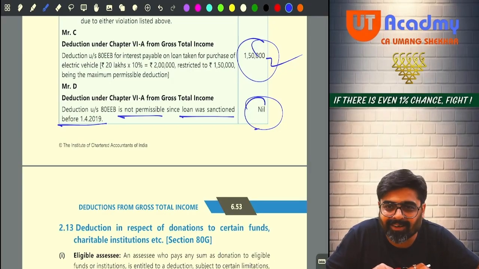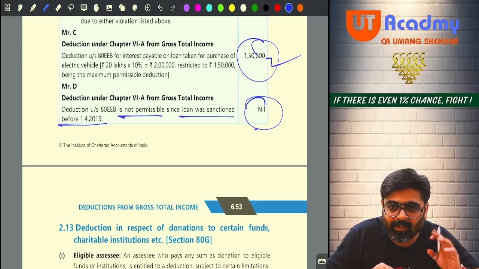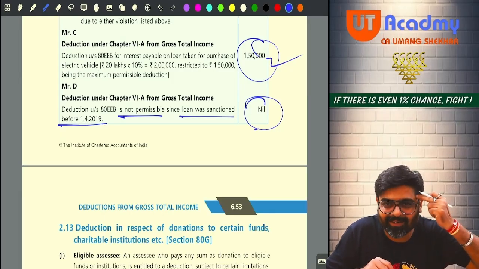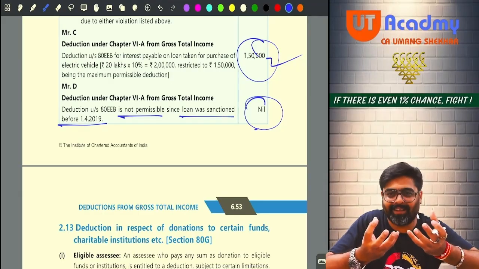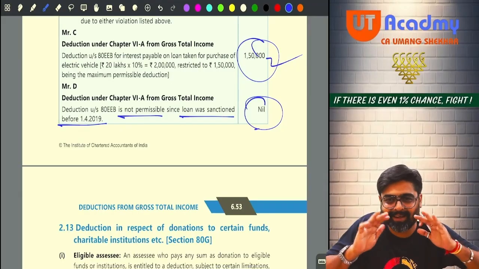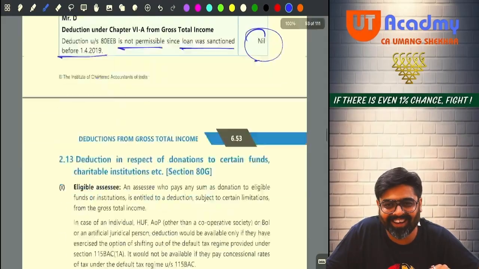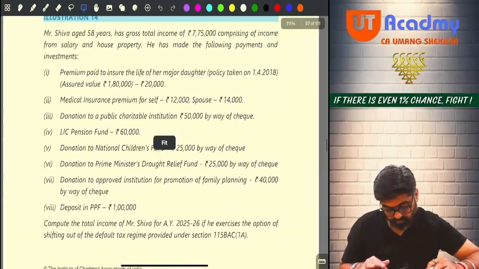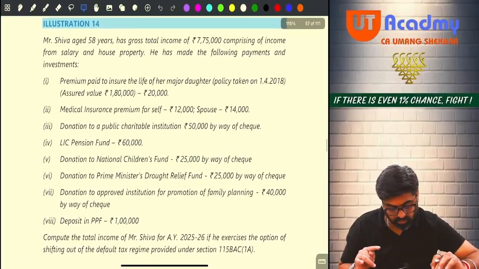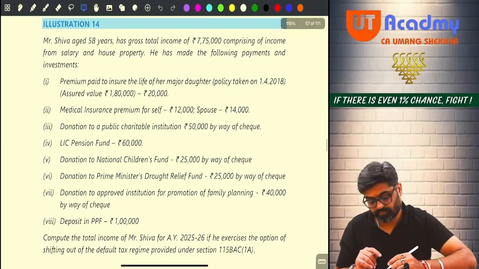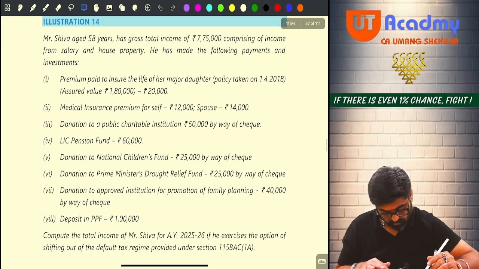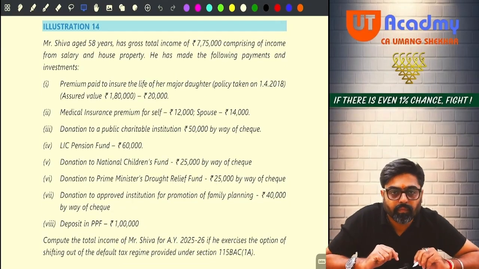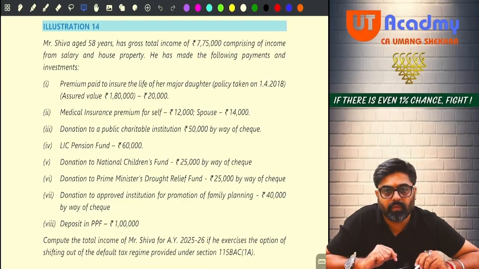Hidden adjustments are there, no? In accounts, these are hidden adjustments. So take them out in the exam. Don't keep them hidden. Getting my point? Okay. Mark this question important.